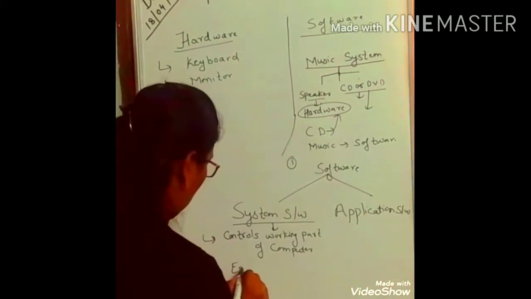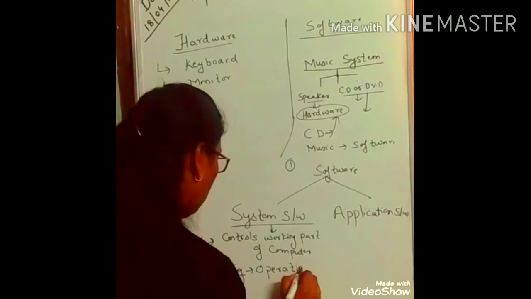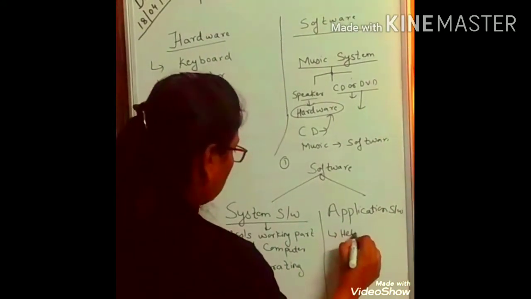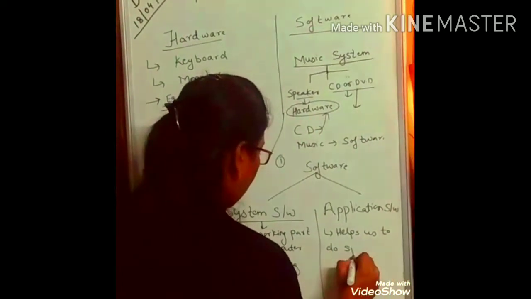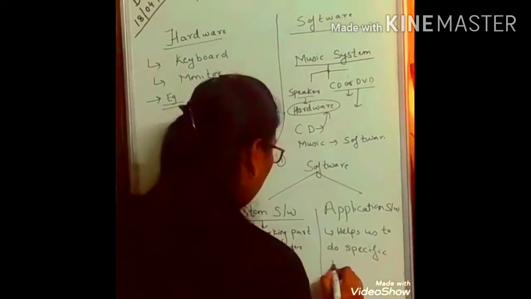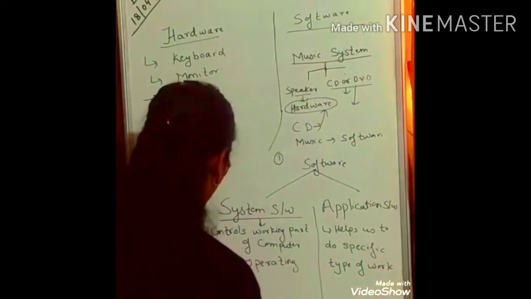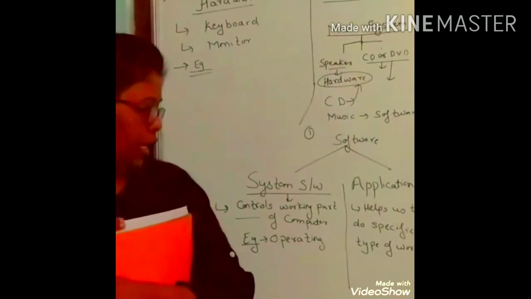Example, operating system. We will see the example. And application software help us to do specific type of work. Now, for example, system software, it controls the working part of computer.